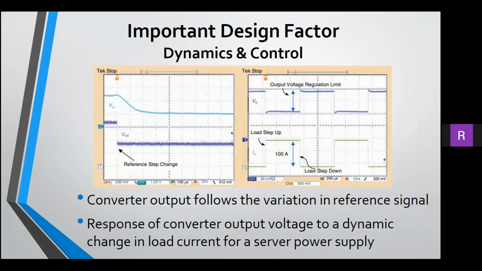The converter output follows the variation of the reference signal. At higher current, the output voltage is regulated at a smaller value compared to the output voltage at a lighter current. It helps in the reduction of the size of the filter capacitor, allowing the voltage to vary during dynamic operation.